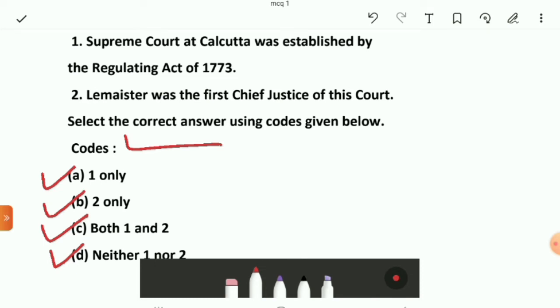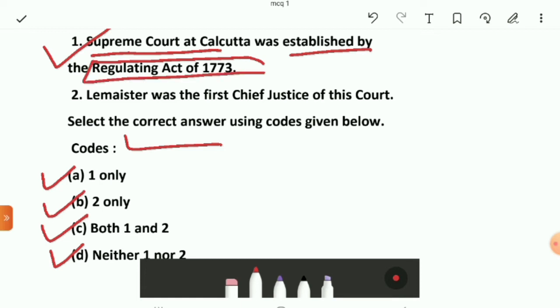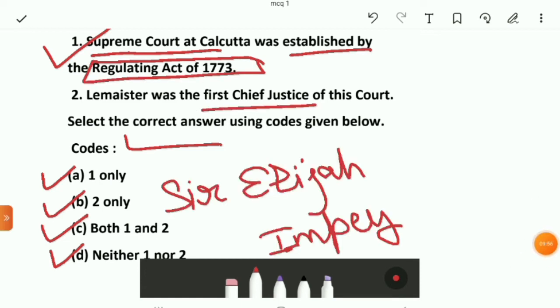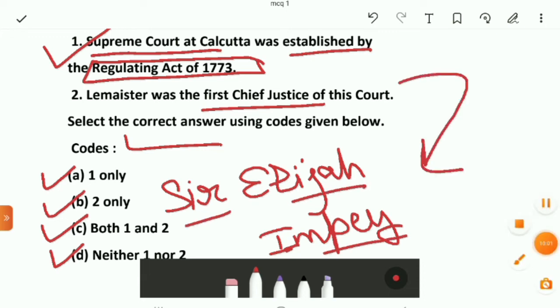So in this question the right answer is option A. Statement 1 is correct, because as we see, Supreme Court at Calcutta was established by the Regulating Act of 1773, but the first Chief Justice of this court was Sir Elijah Impey.